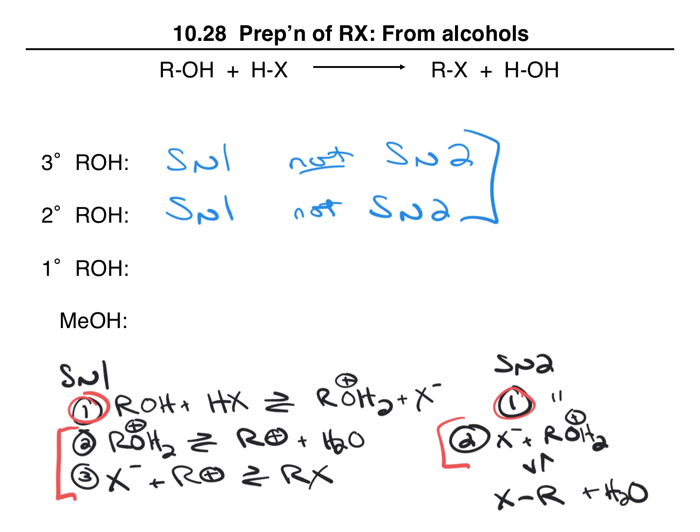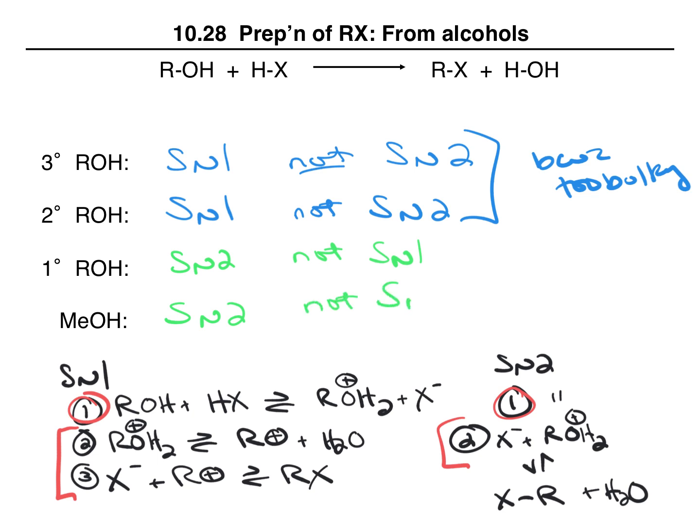Tertiary and secondary alcohols will undergo SN1, not SN2, because they are too bulky for a concerted step 2. Primary alcohols will undergo SN2, not SN1. Methanol will undergo SN2, not SN1, because the carbocation is too unstable.